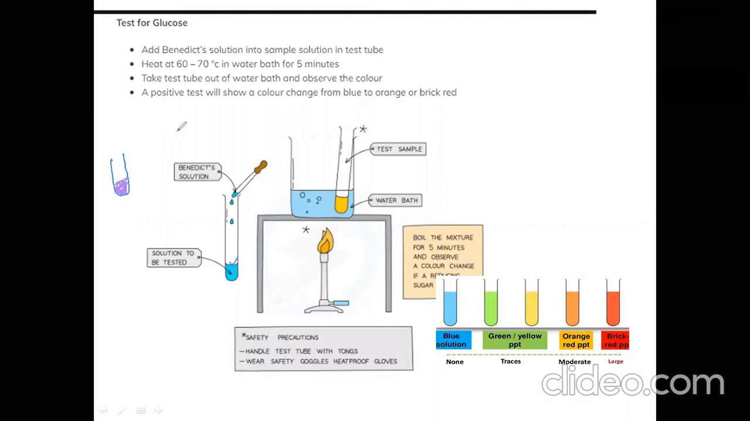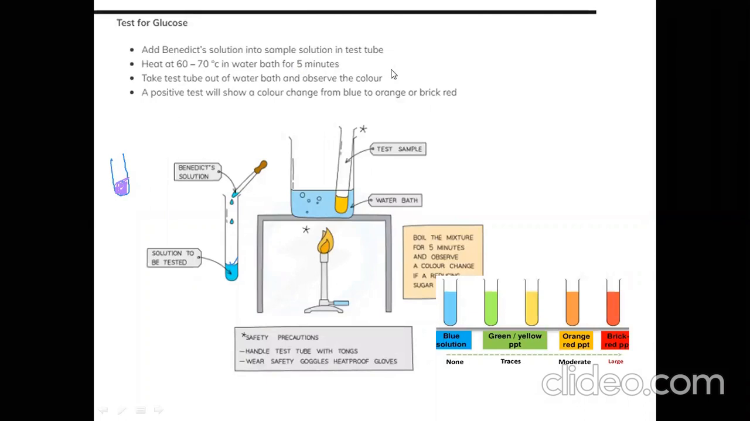To the sample, you will add Benedict solution. You can see the color of Benedict solution is blue. So I add some Benedict solution to that. Right? 2 to 3 ml you can add to this solution. Heat at 60 to 70 degrees Celsius in a water bath for 5 minutes. You have to heat that in a water bath.